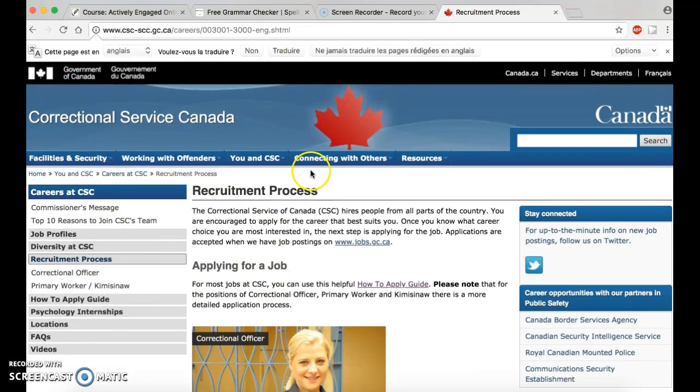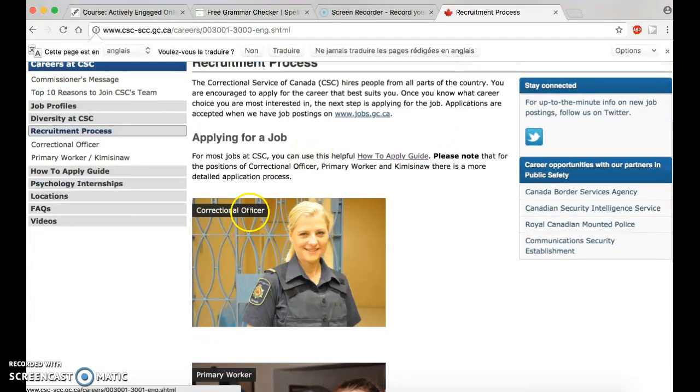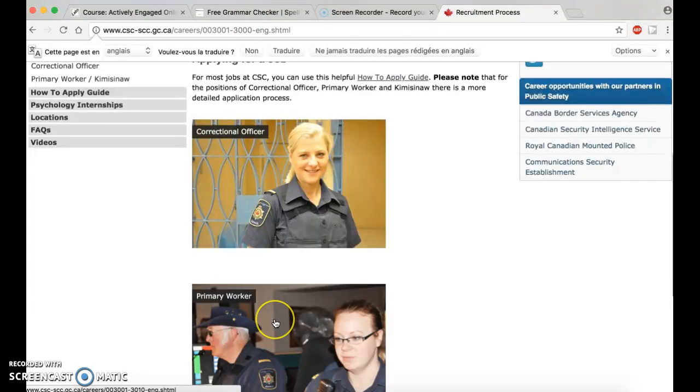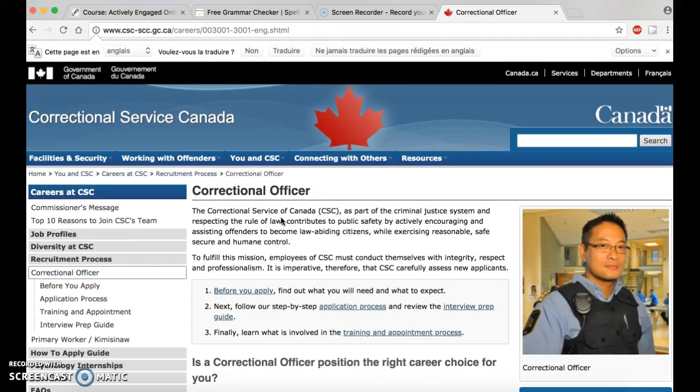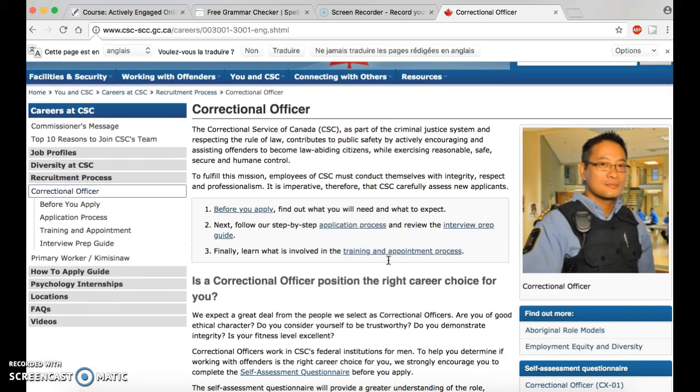And they give you information about if you want to be a correctional officer or a primary worker. Let's look at the correctional officer. You just have to click on the image and this menu will appear.